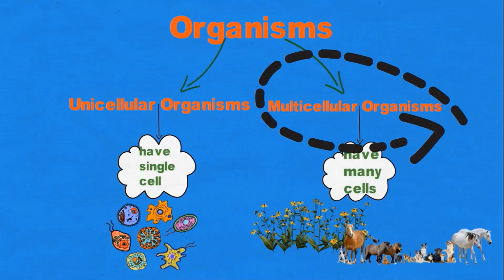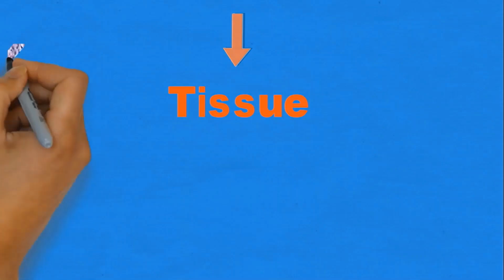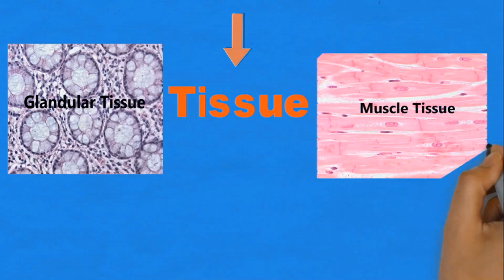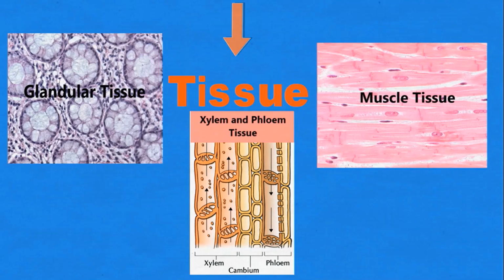Now, in multicellular organisms, a group of similar cells organized into loose sheets or bundles to form tissue. Each tissue has a particular function in the life of an organism. For example, glandular tissues, which are responsible for secretion. Then there are muscle tissues present in animals that are responsible for movement or contraction. Then in plants, xylem and phloem tissues are present. Xylem tissues are responsible for the conduction of water and minerals, whereas the phloem tissues translocate soluble organic compounds produced during photosynthesis, such as sugar sucrose, to different parts of the plant where they are needed.